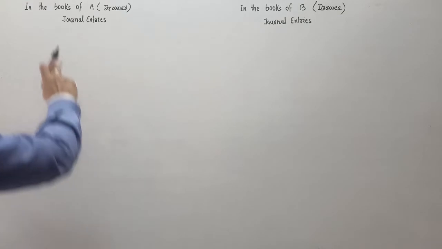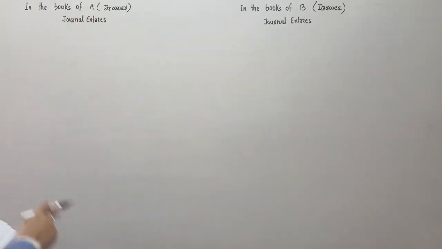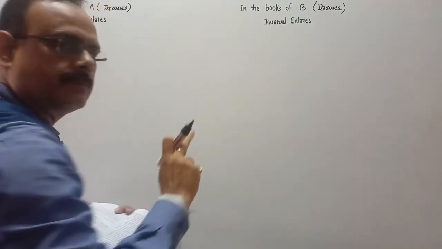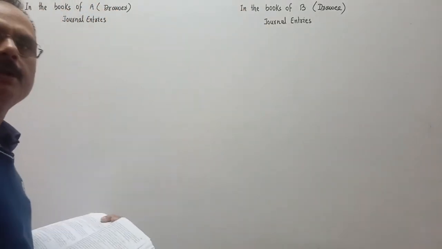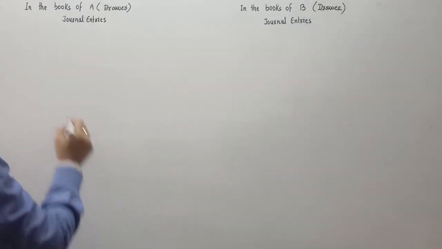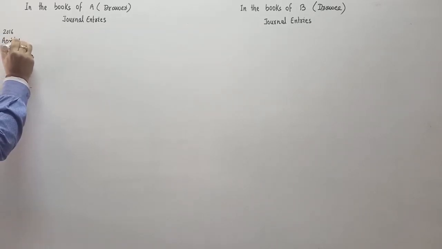So we'll do the entry in the books of A. Who is A? A is the drawer of the bill. And who is B? B is the drawee, acceptor of the bill. So in 2016, date is April 1st.